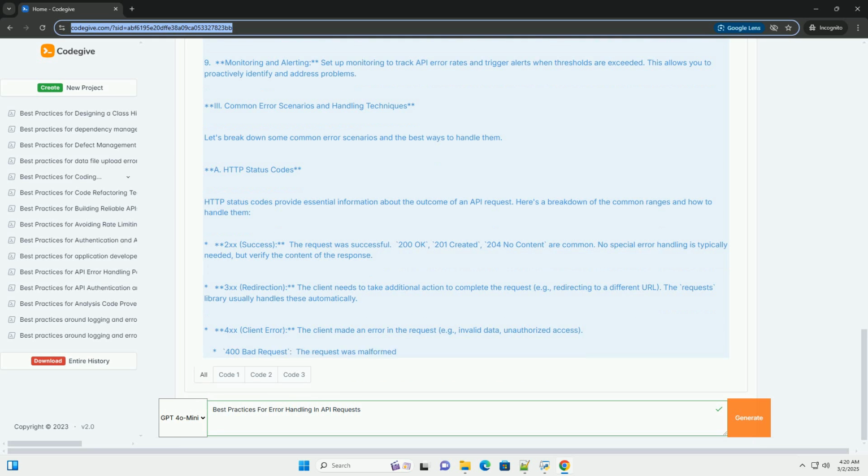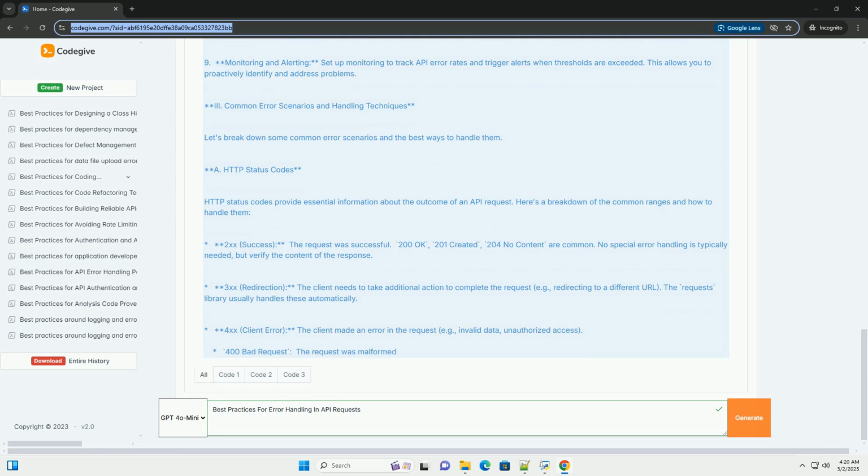Try to identify the specific cause of the error and handle it accordingly. 3. Graceful degradation. When an API call fails, your application should ideally continue to function in a degraded mode rather than crashing. Perhaps you can use cached data, suggest an alternative action, or temporarily disable a feature. 4. Informative error messages. Display clear, user-friendly error messages that help users understand what went wrong and what they can do about it. Avoid technical jargon.